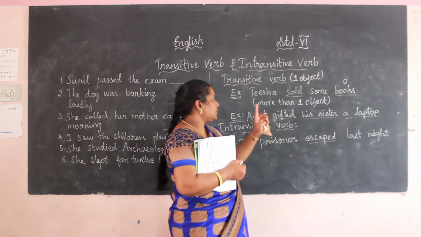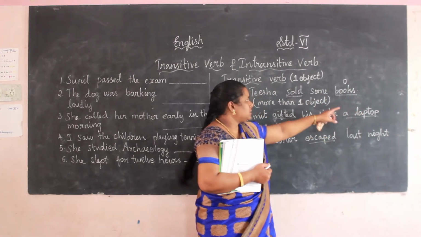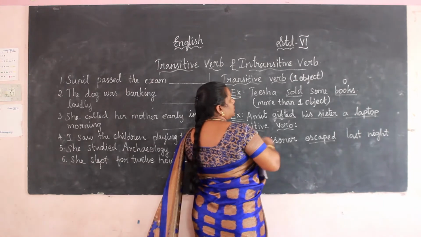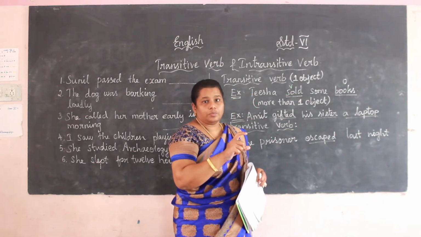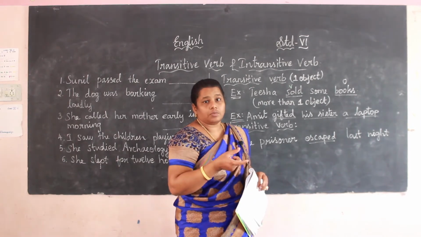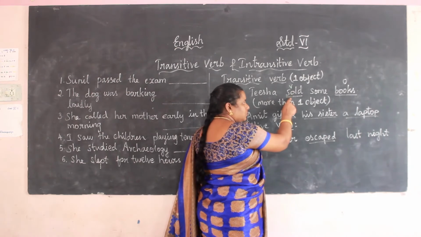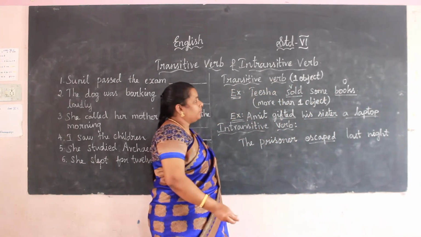Tisa sold some books. See here, book is the object and sold is the verb. If there is a verb and also an object in the sentence, it is a transitive verb.